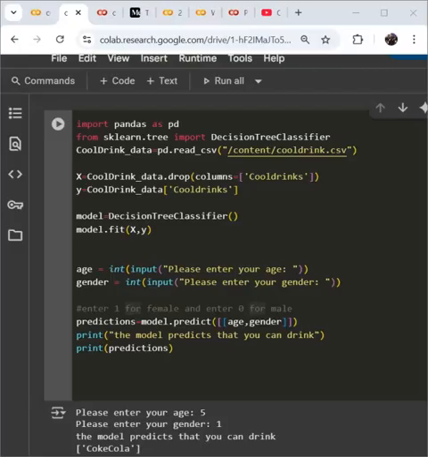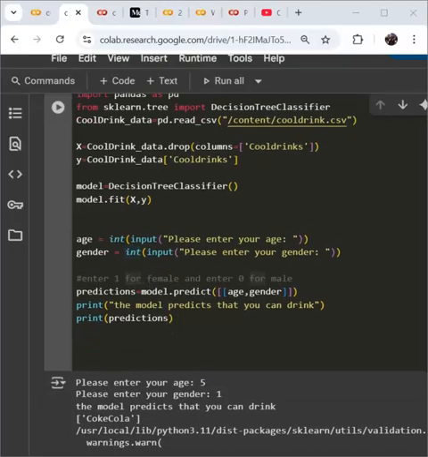Now, I just made this a little bit easier for you to understand, where I have please enter your age, an input statement. If you remember our C++ code from semester 1, I'm storing this value in a variable called age, and I'm also storing gender. Note you must enter either 1 or 0, because we're making predictions on age and gender. The next line of code says enter 1 for male. That's a comment statement, with a hash. The comment simply guides the user on what input to enter.